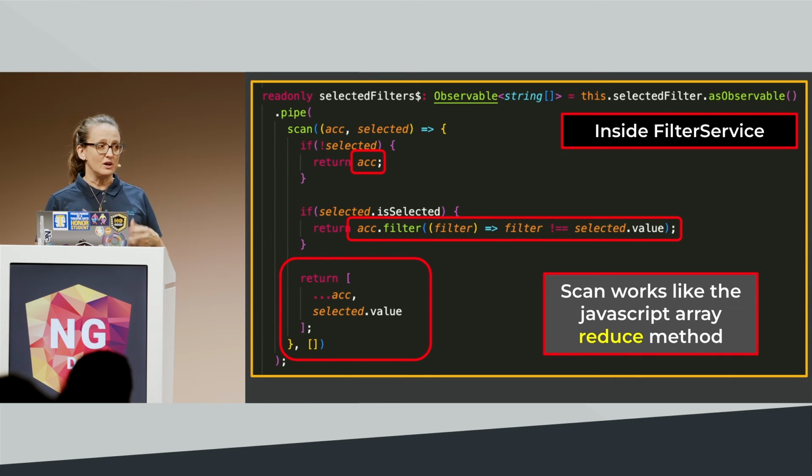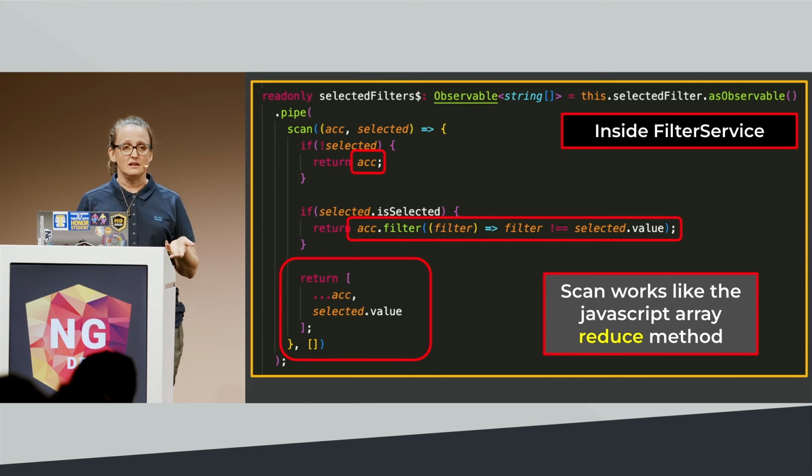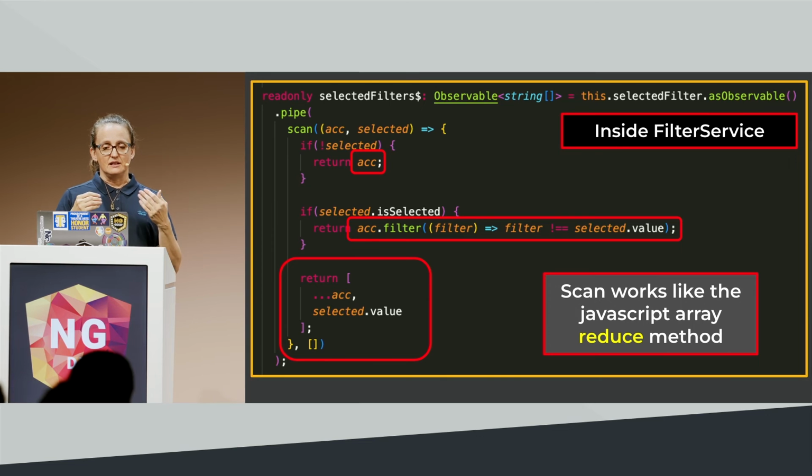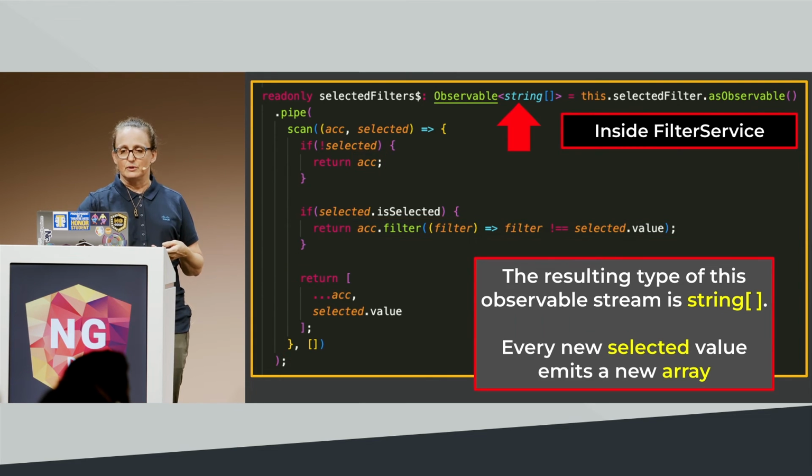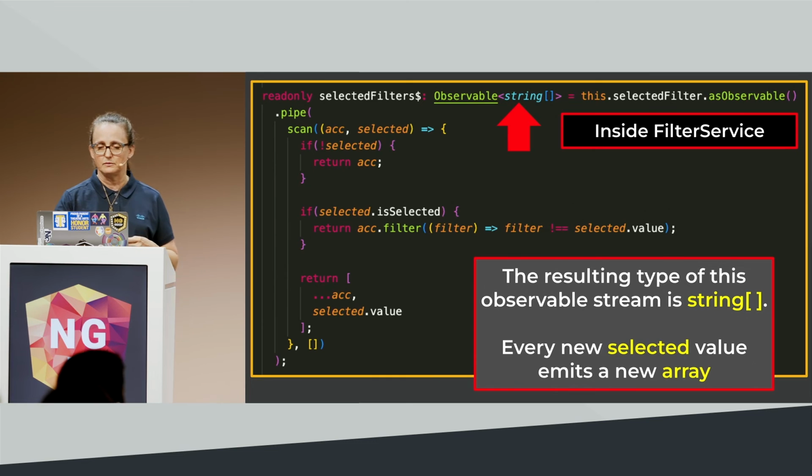The scan operator works a lot like the reduce method in JavaScript arrays. It has you declare an accumulator, so in our case, it's an empty array to begin with. Then depending on the state of the incoming filter, we're either going to remove that filter from the selected list or add it to the selected list. We get single values coming in, but since we're using the scan operator, in the end we're going to get a string array coming out.